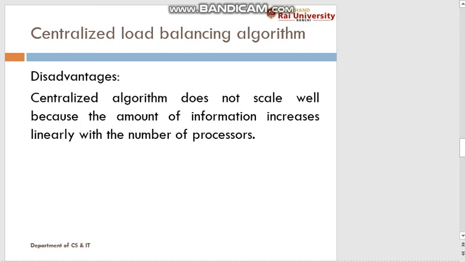But the disadvantage of this algorithm is that it does not scale well, because the amount of information increases linearly with the number of processors. As we are storing all the information on a single node, if the number of processors increases, the amount of information will also increase on that particular node.